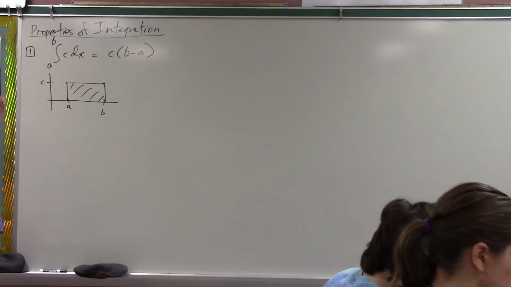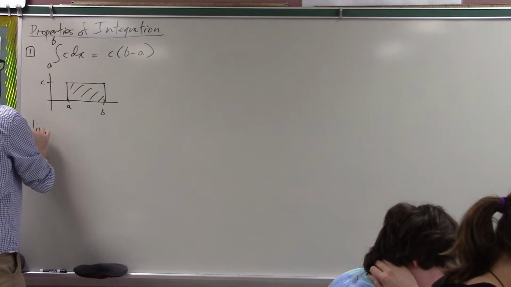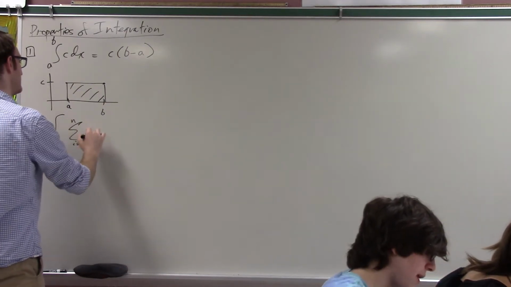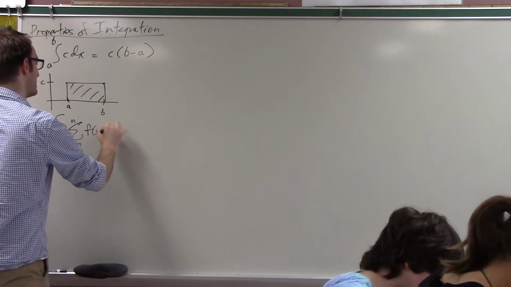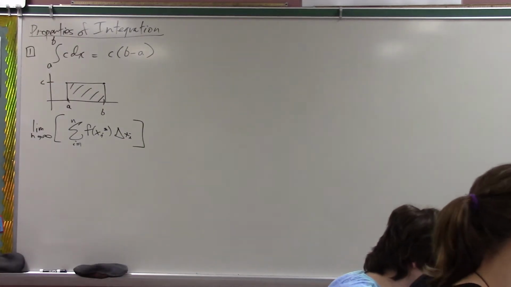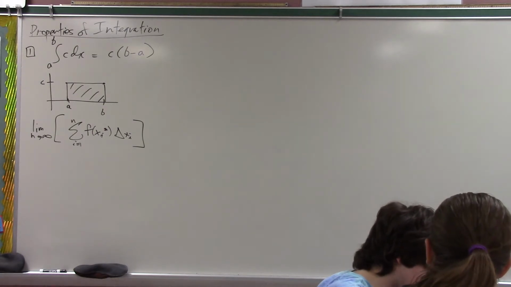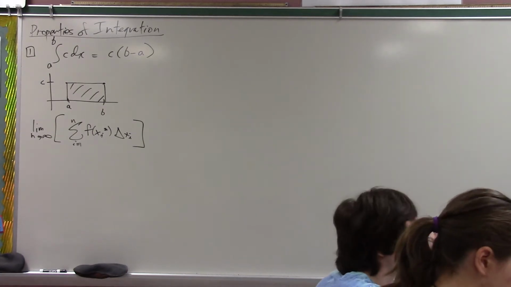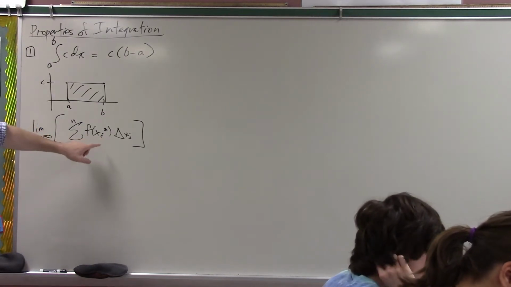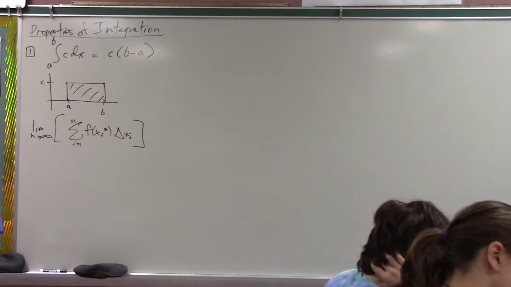The technical definition of an integral is the limit of a Riemann sum. So this integral is really the limit, as n goes to infinity, of the sum from i equals 1 to n of f of x sub i star delta x sub i. Recall that this is what we do when we take a continuous function on a closed interval. We partition the interval into subintervals so that the partition is a good one. We choose a sample point from each subinterval, evaluate the function at that sample point, multiply it by the width of the subinterval, add them all up, and then take the limit as n goes to infinity.